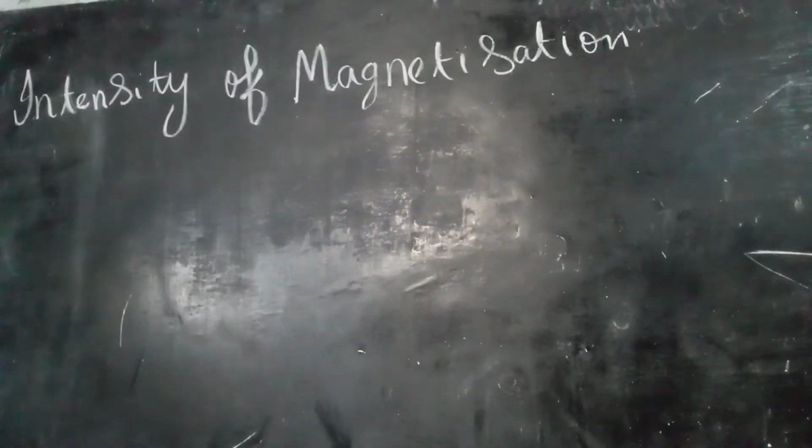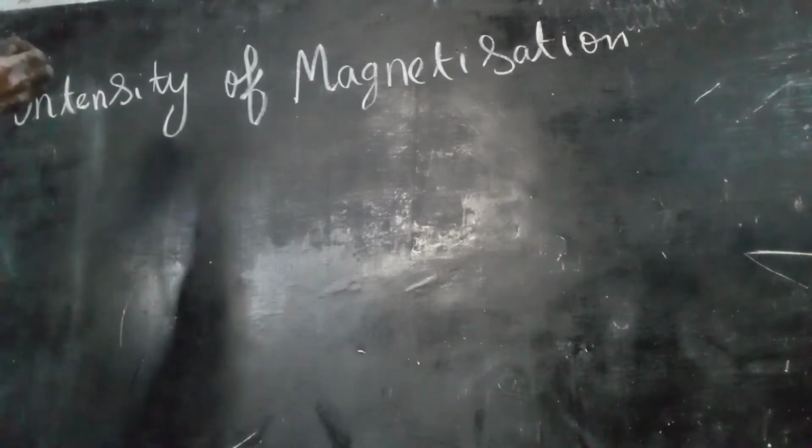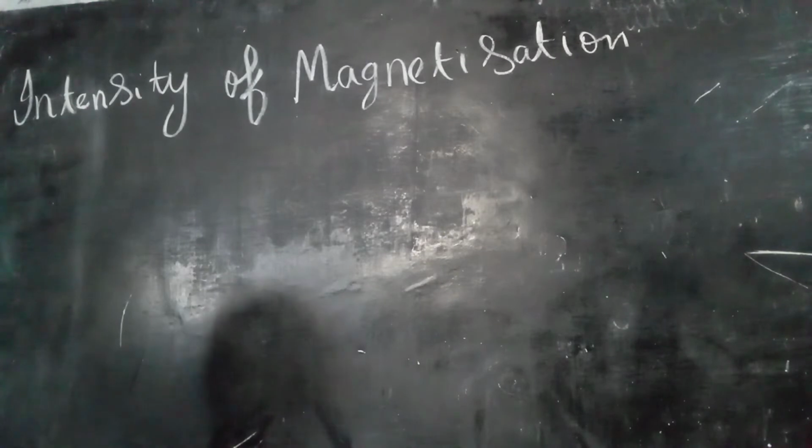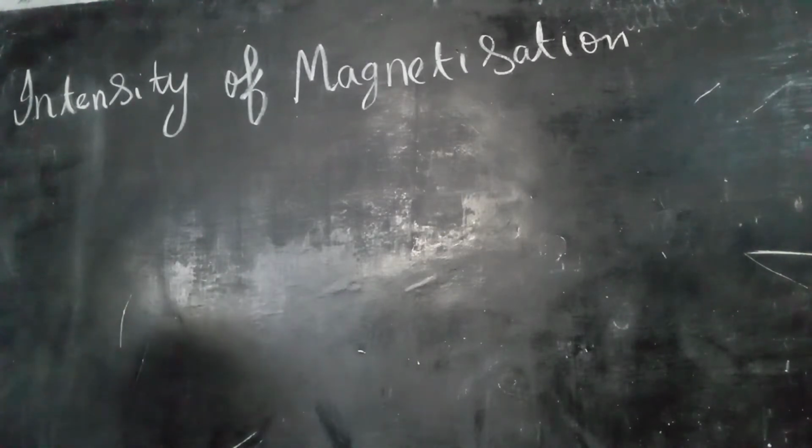Right. Next heading, intensity of magnetization. So the ratio of magnetic moment produced per unit volume inside a material when placed in a magnetic field.